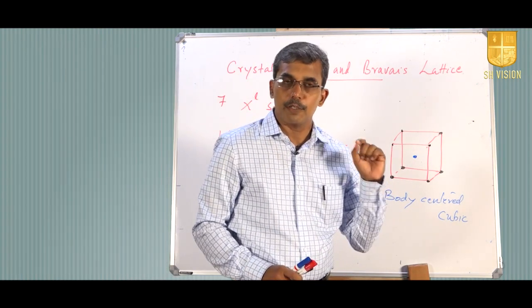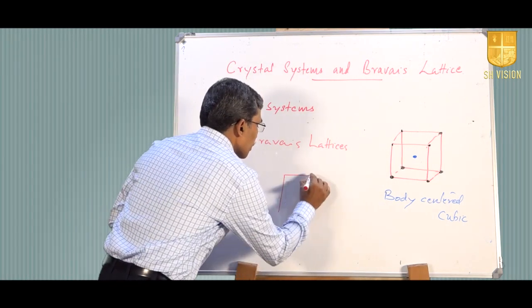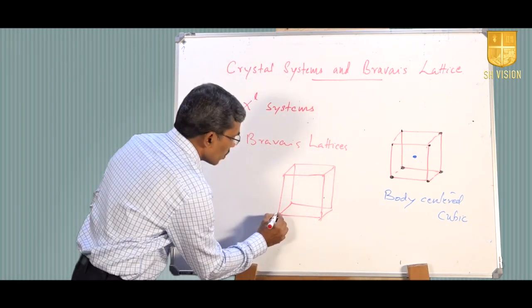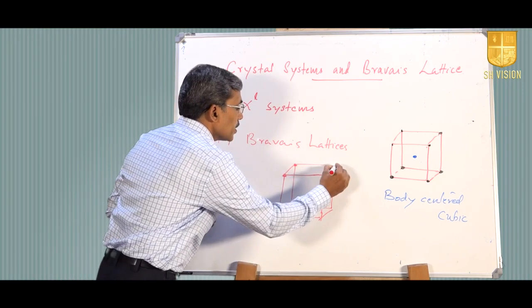Another variant in the cubic system that we can see is, let us consider a cubic system like this. Here, at all the corner points, there is a lattice point.